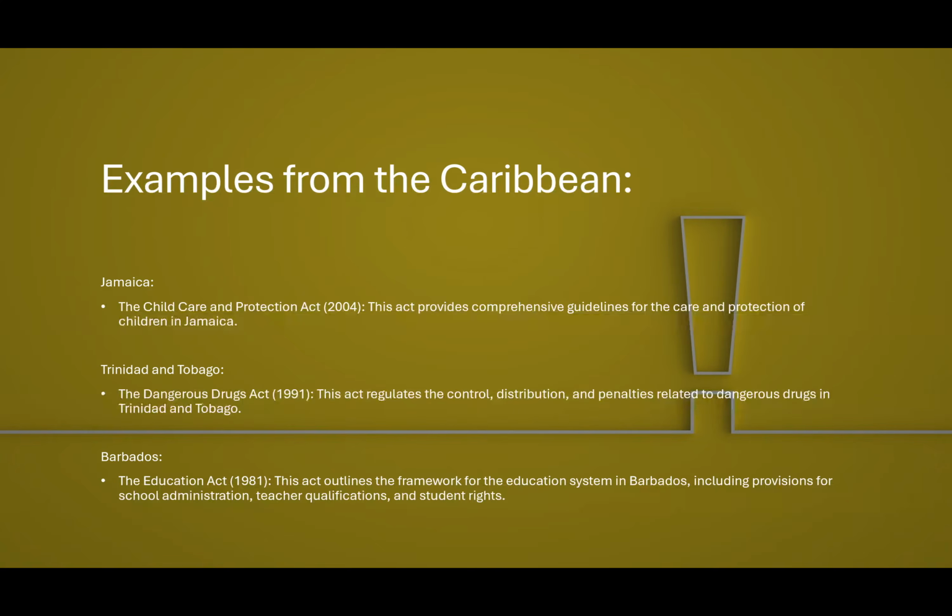Barbados has the Education Act of 1981, right? So this act outlines a framework for the education system in Barbados, right? Including provisions for school administration, teacher qualifications, and student rights. So we're looking at examples of these different forms of primary legislation.